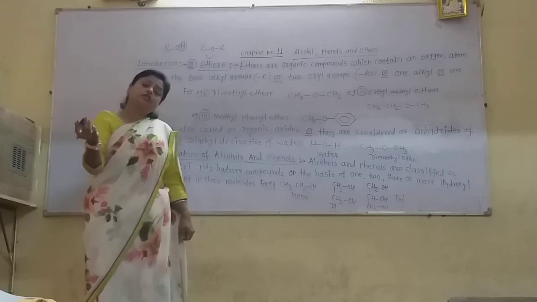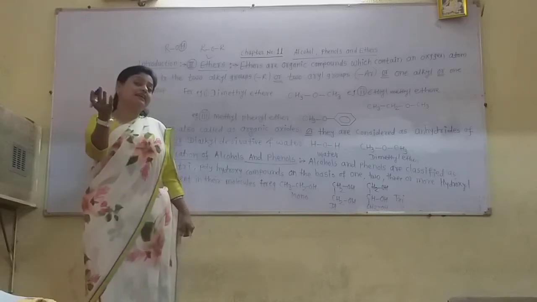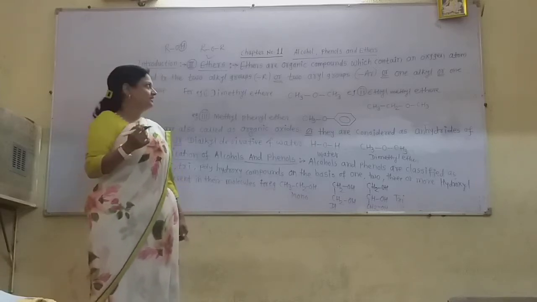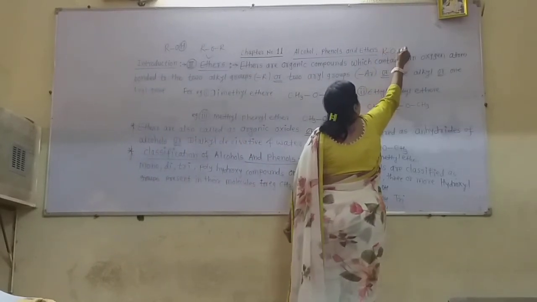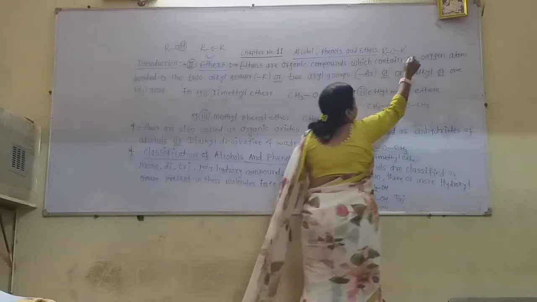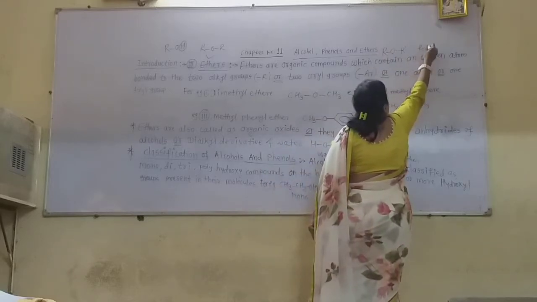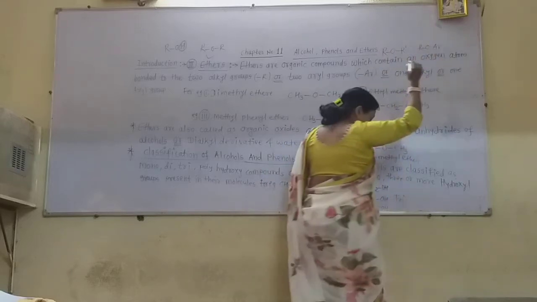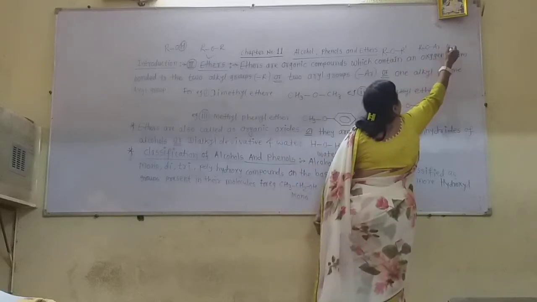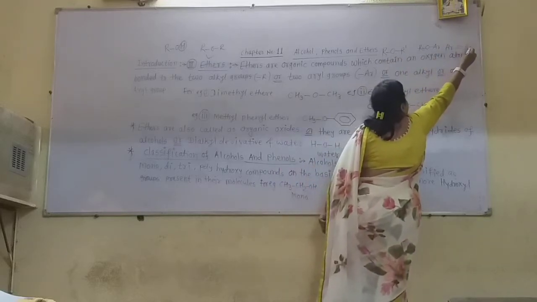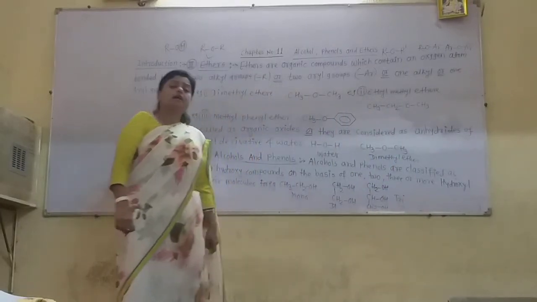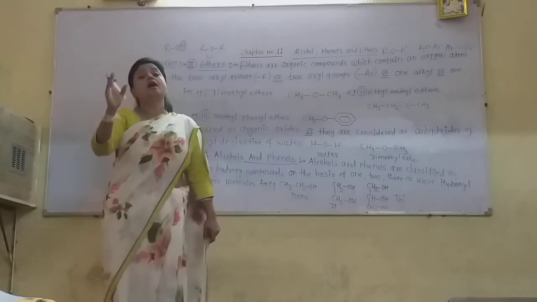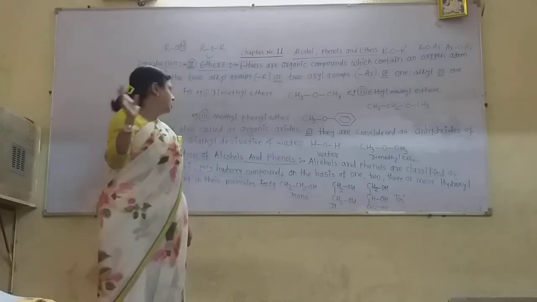So ethers are also called the anhydrides of alcohols. The general formula of ethers may be R, O, R dash, or they may be R, O, Ar, or Ar, O, Ar. All these are the general formulas of the ethers.